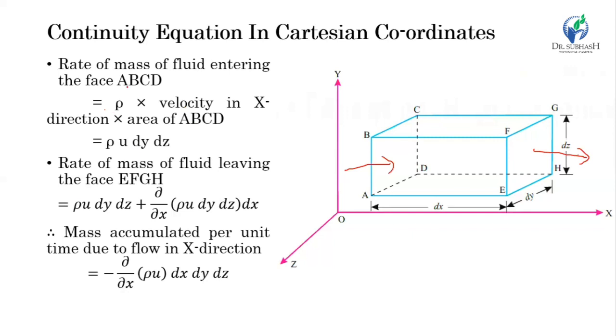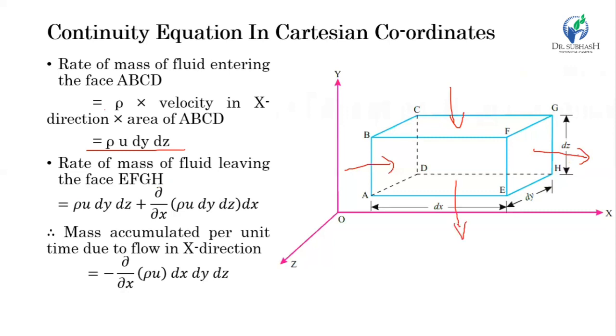So the rate of mass flow is rho A V. Rho times the velocity in the x direction, u, because here we have considered flow in the x direction only. So rho into u into area. Area is dy dz, since the length is dy and the height is dz of this face ABCD. So this is the rate of mass entering the face ABCD. Let's consider the amount of mass exiting from the face EFGH. Here we don't know exactly whether the mass is coming from this side or leaving from this side.